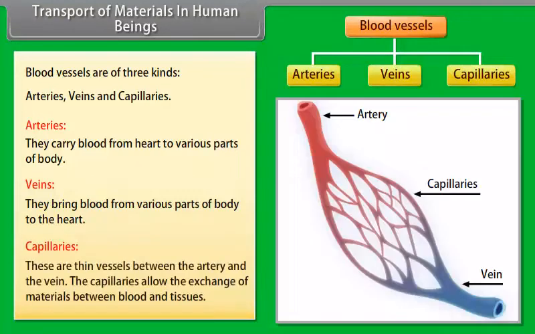Capillaries: these are thin vessels between the artery and the vein. The capillaries allow the exchange of materials between blood and tissues.